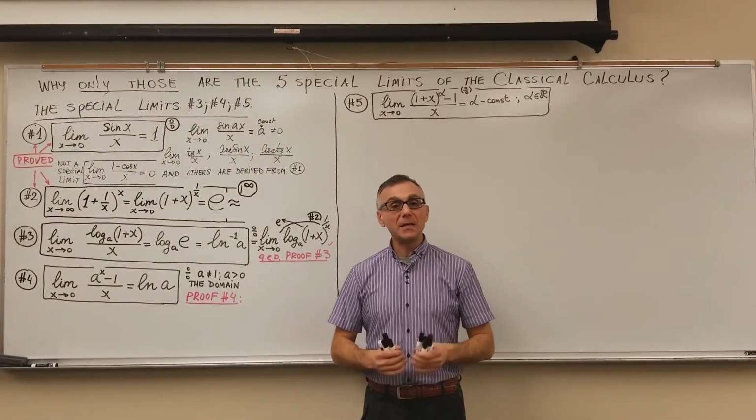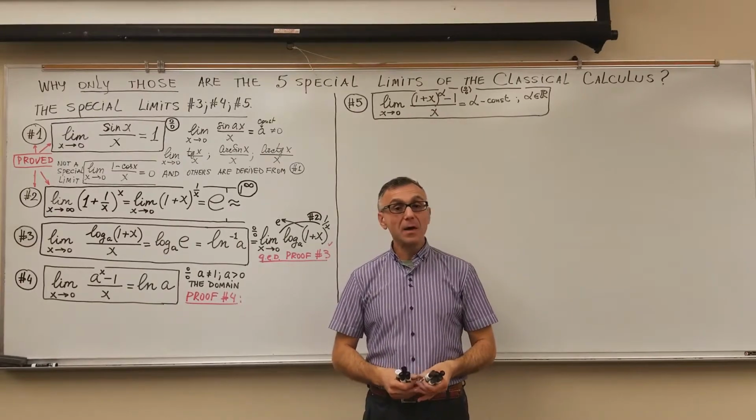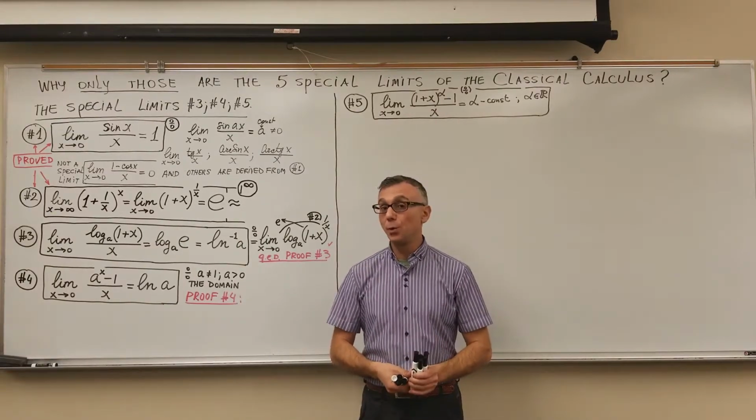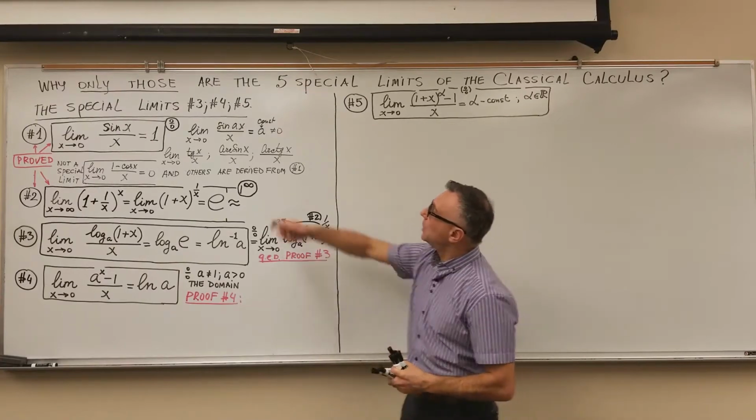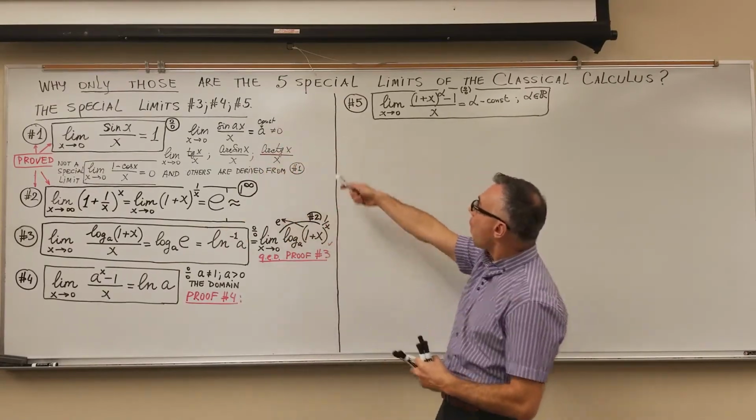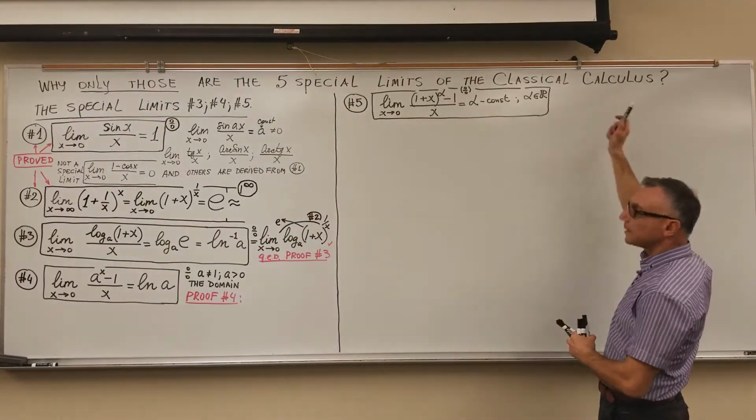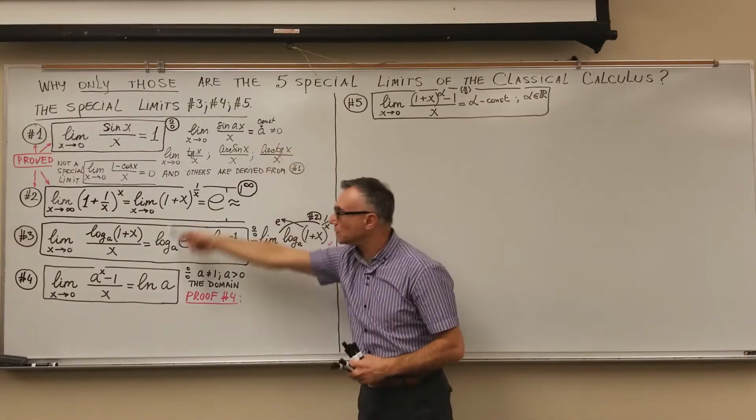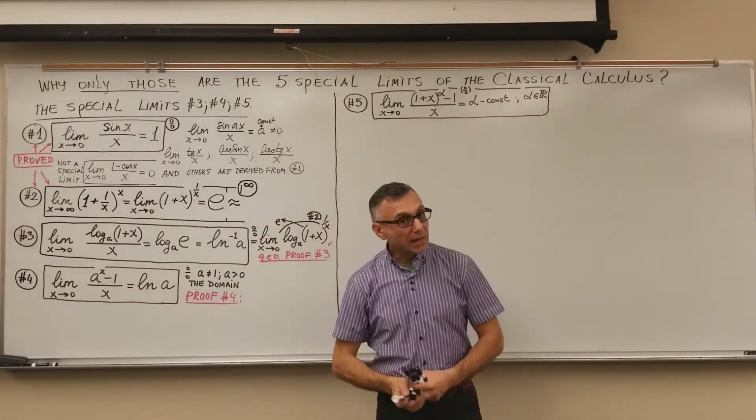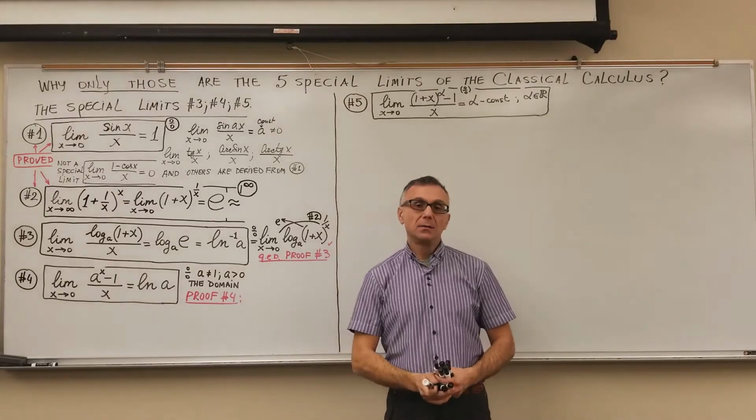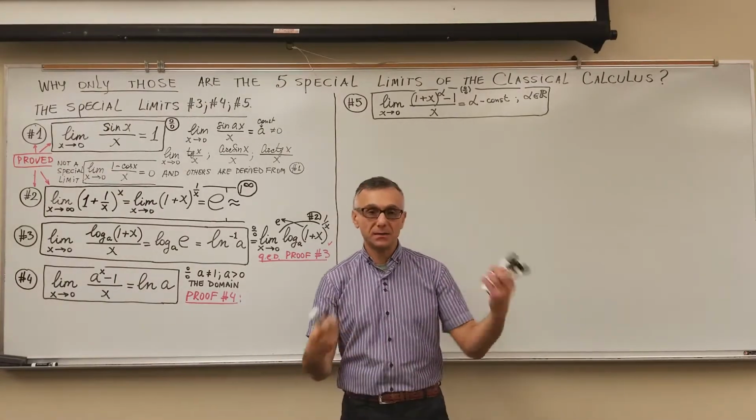Today I will discuss the special limits number 3, 4, and 5, and I will also exactly prove them. The title of the lecture is Why Only Those Are the 5 Special Limits of the Classical Calculus. I will answer this question why at the end of the lecture and also as I go.